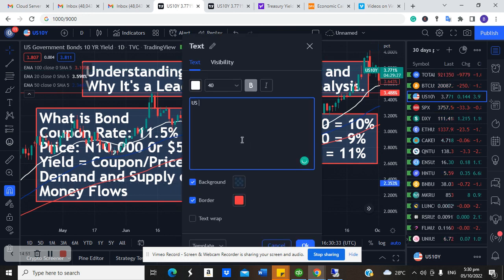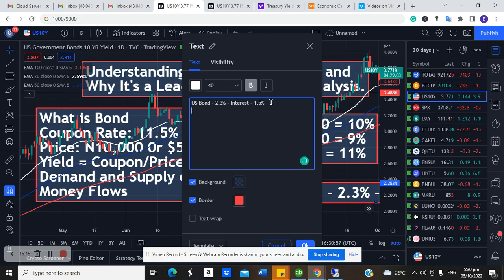You bought US bond at, let's say, 2.3% right here when interest rate is around, let's say, 1.5%. That's the current interest rate.